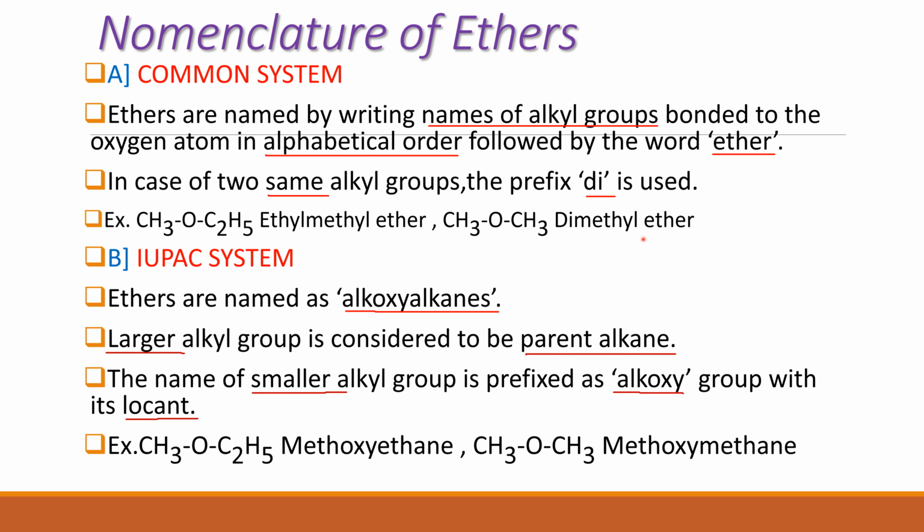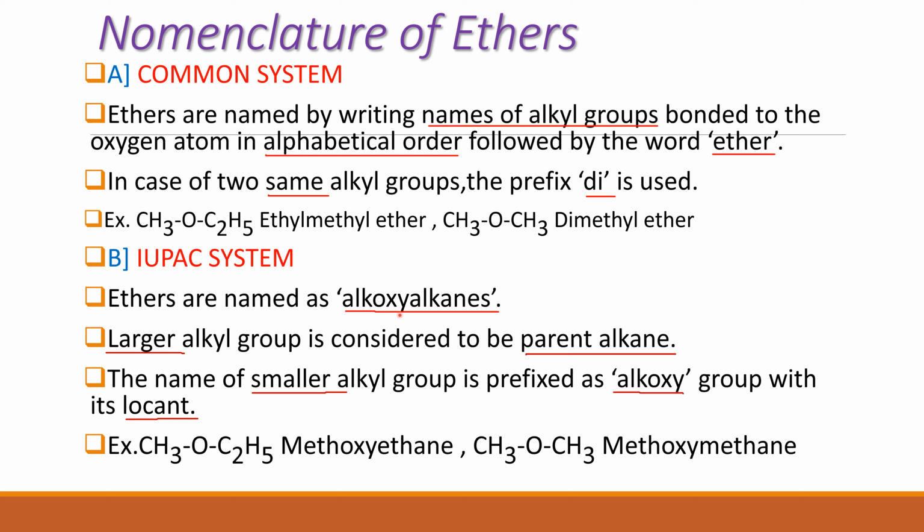The second system of nomenclature is the IUPAC system, International Union of Pure and Applied Chemistry. This union has given certain rules to name organic compounds, and it is called the IUPAC system, and the names given are called IUPAC names. So in the IUPAC system, ethers are named as alkoxyalkane. In this format, the name of the ether is written as alkoxyalkane.